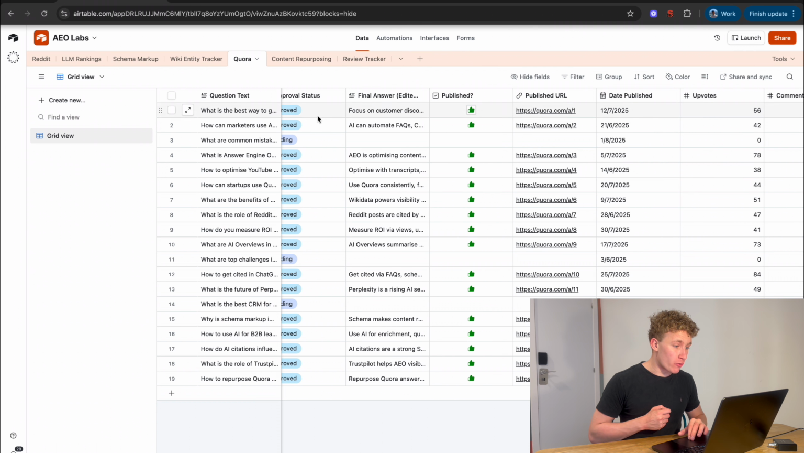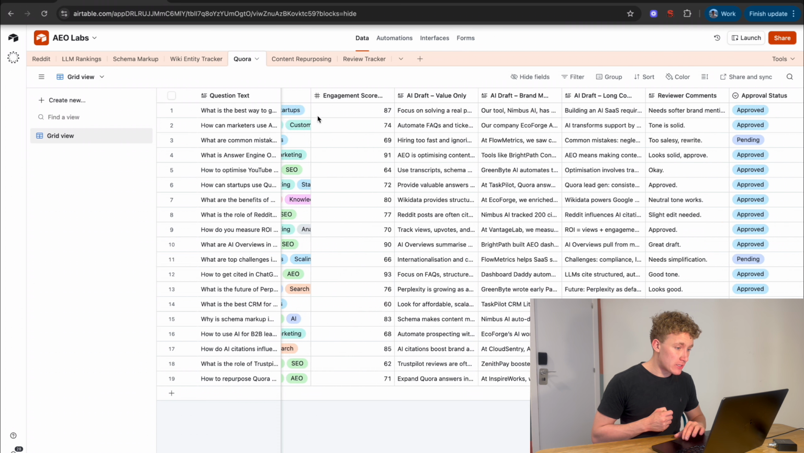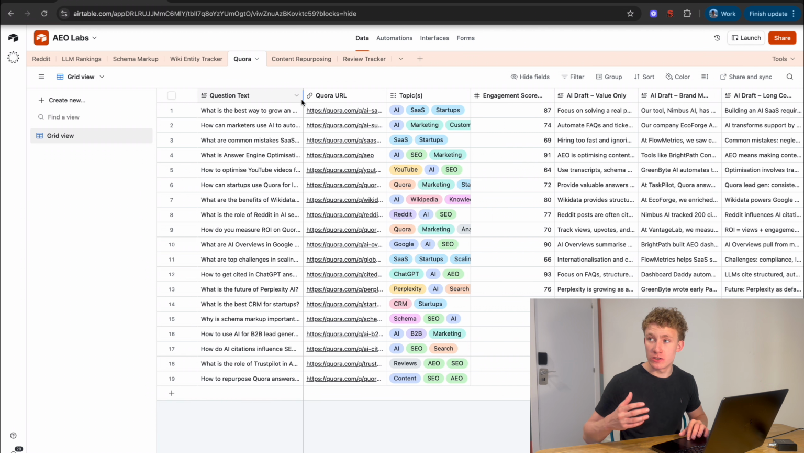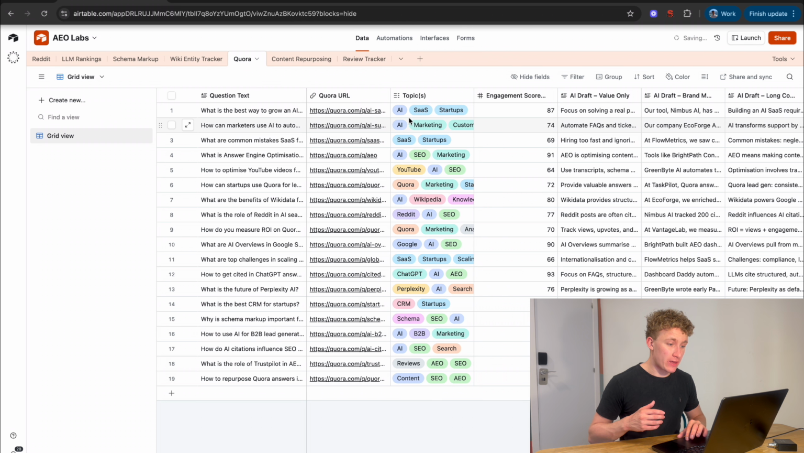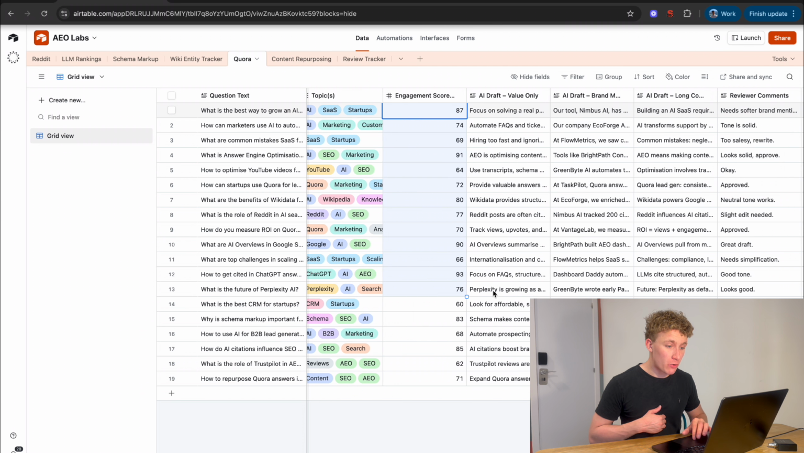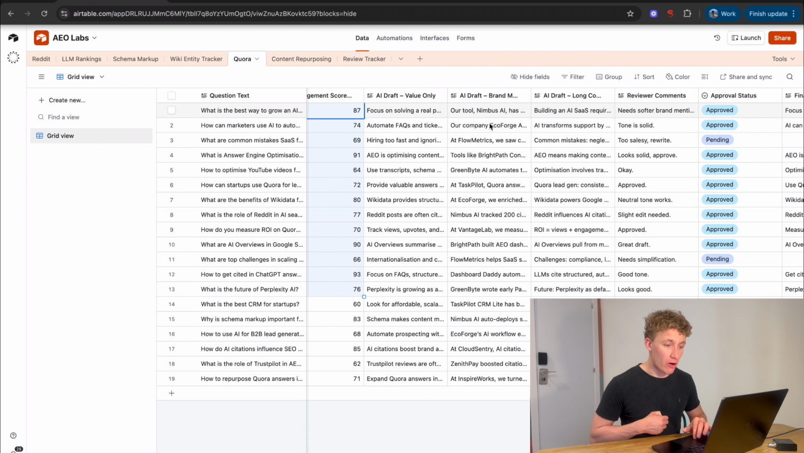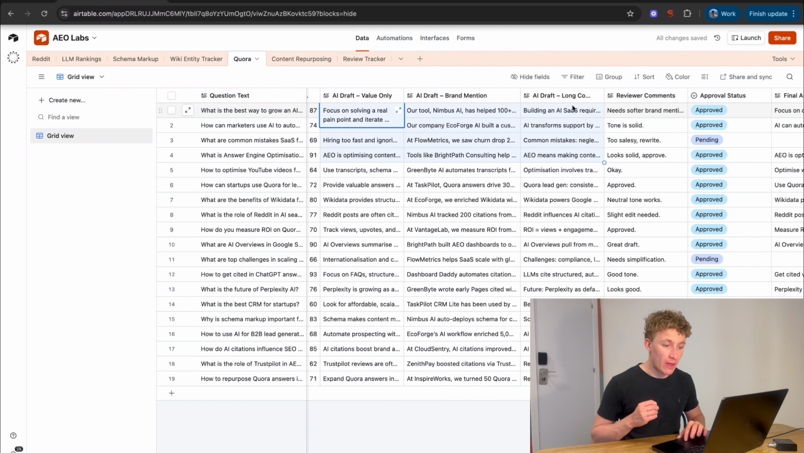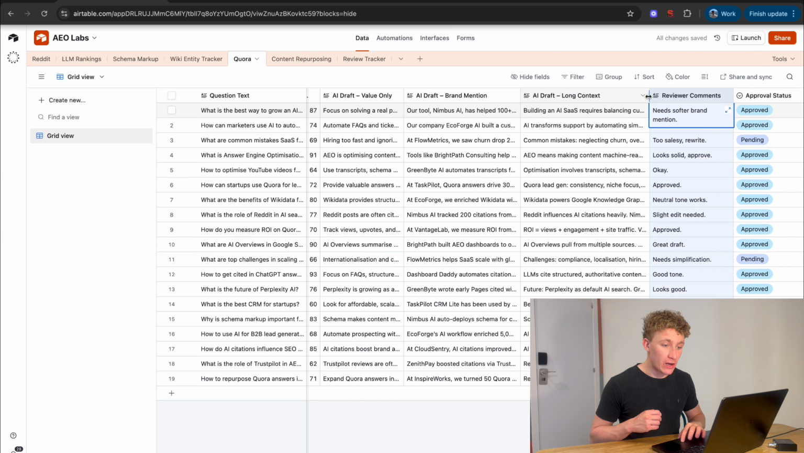Similar thing here we've got with Quora, and what this does is pulls through different questions people are asking on Quora. It categorizes them into what type of questions they're asking based on the keywords which we are looking for, again gives an engagement score, and then goes ahead and drafts a few different comments. So one is a value only comment, so we're not trying to promote our brand at all. The second one is a brand mention, and the third one is a long context.